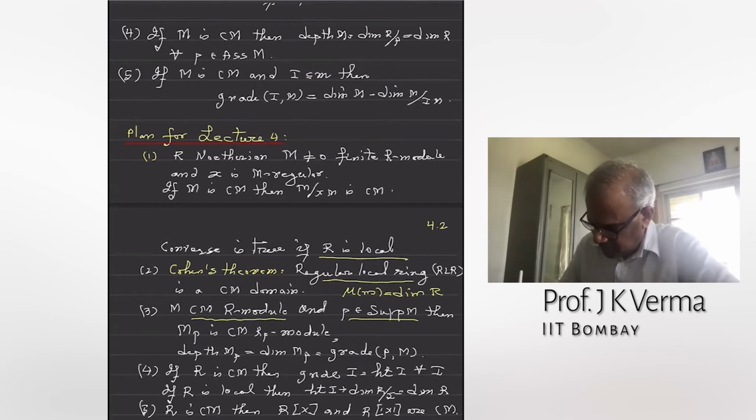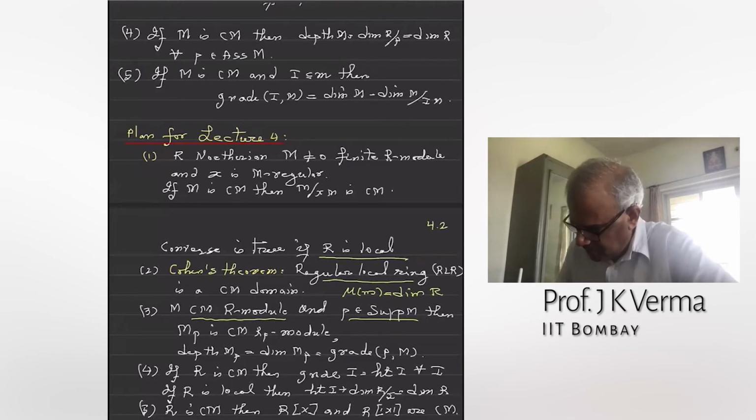Because of this result, when localized at prime ideals in the support, the Cohen-Macaulay property is passed on to localization. And not only that, we can estimate the depth of M_P: because M_P is Cohen-Macaulay, its depth is the dimension of M_P, and this is given by the grade of PM. So a maximal regular sequence inside P has length as much as the depth of M_P, which is the dimension of M_P.